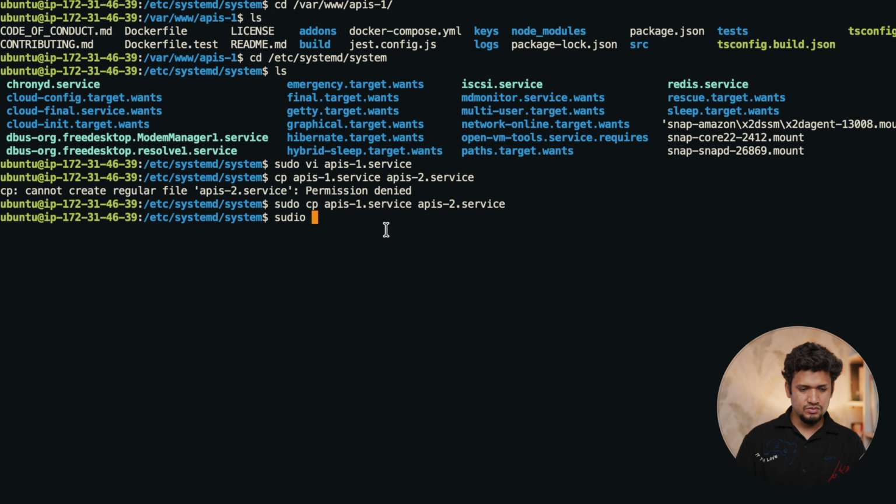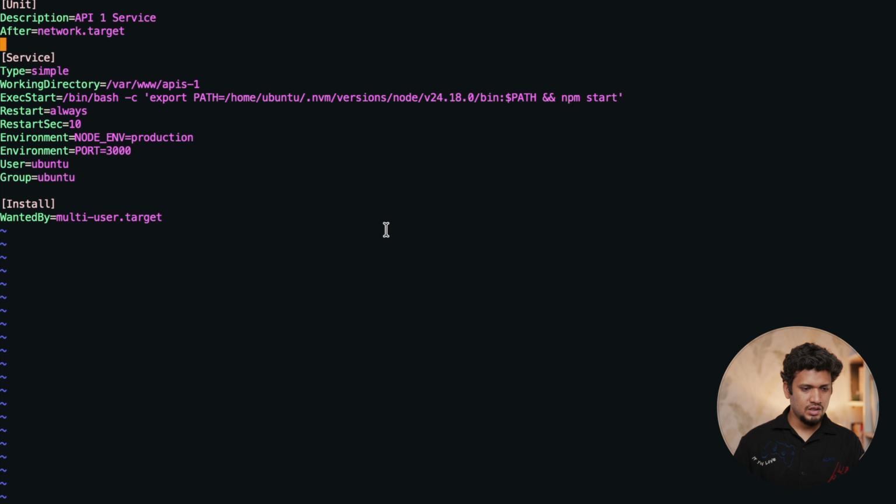Now sudo vi APIs 2 this time, and here I'm going to run as API 2 as a description, and it will go into the working directory that will APIs 2, and it will run on the port 3001. One application can only run on one port. That is why we have to provide another port here. Let me save it.